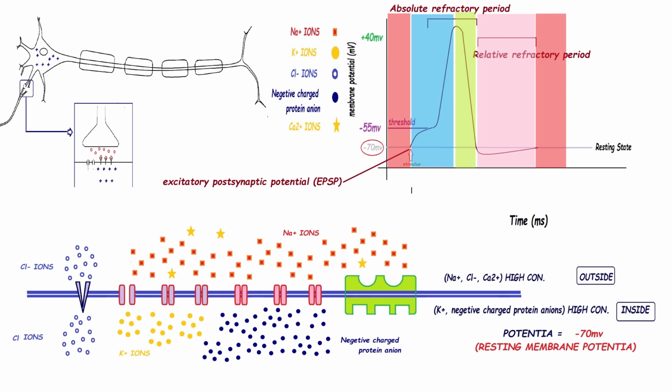The duration of this total process is just 4 to 5 milliseconds. 1 millisecond is the thousandth of 1 second. If we divide 1 second by 1000, then every part will be a millisecond, and this whole process will take only 4 to 5 milliseconds.